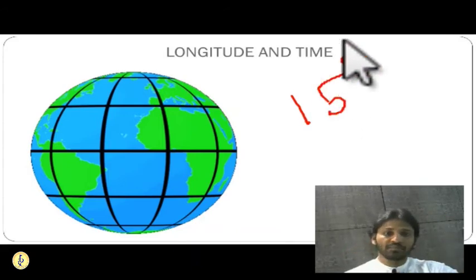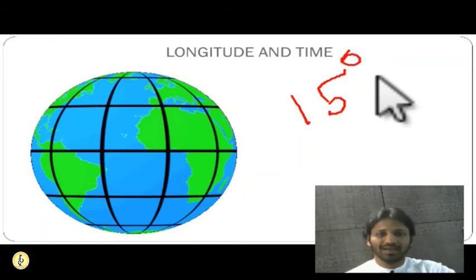So in 1 hour, in front of the sun, 15 degrees will pass. And to pass 1 degree, it will take 4 minutes. So right now, for example, 24 minutes of lecture have been done. So in that 24 minutes, 6 degrees have passed in front of the sun. Getting it? So this is as simple a calculation as that.